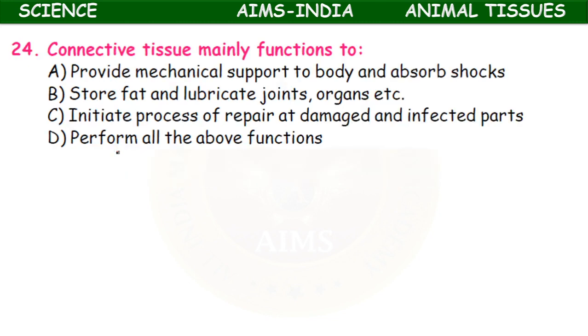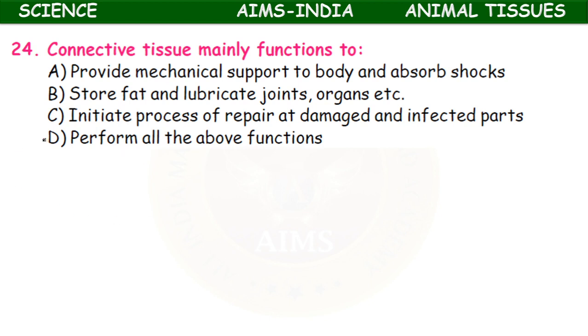Next, the connective tissue mainly functions to provide mechanical support to the body and absorb shocks, store fat and lubricate joints, organs, etc. Initiate the process of repair at damaged and infected parts, or perform all above functions.